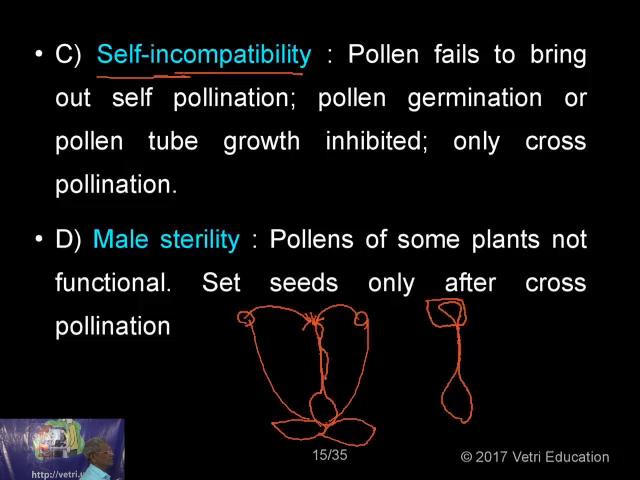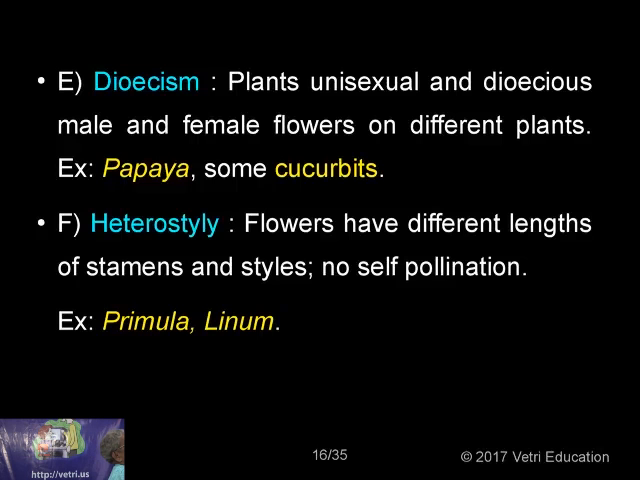Then there is male sterility, where pollen of some plants are not functional. That means the pollen grain from one flower, when deposited on the stigma of the very same flower, becomes non-functional. They set seeds only after cross-fertilization or cross-pollination. Fine.